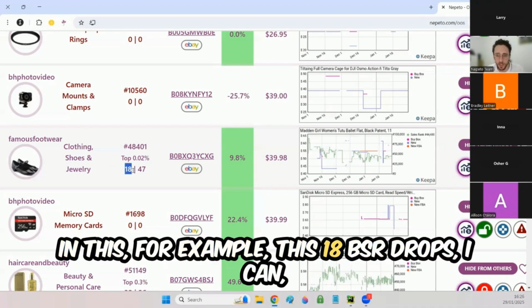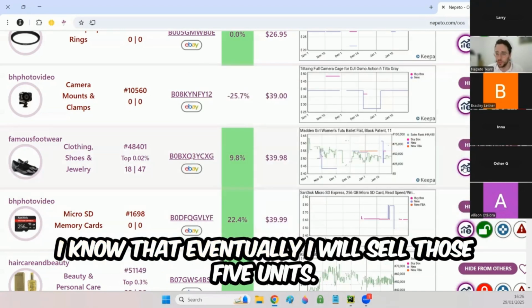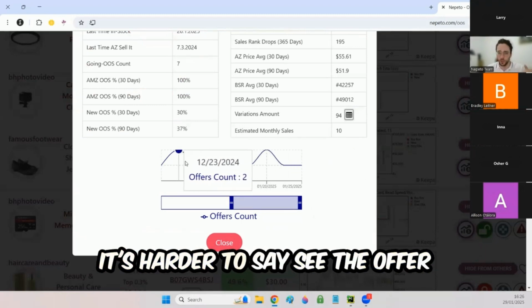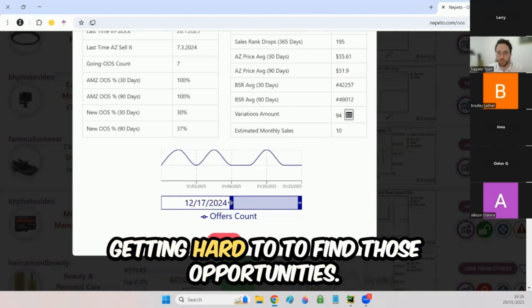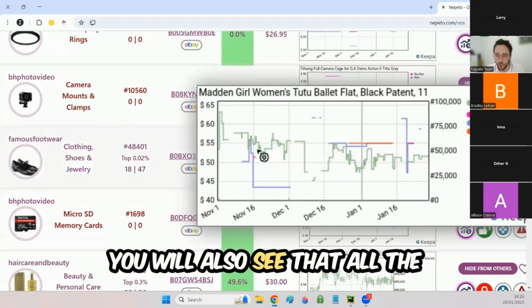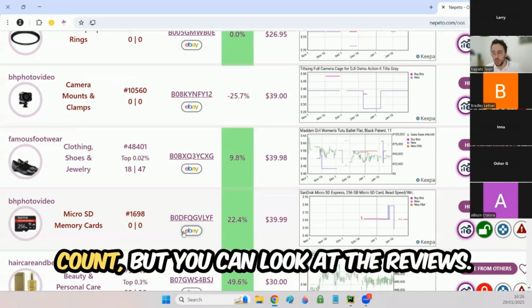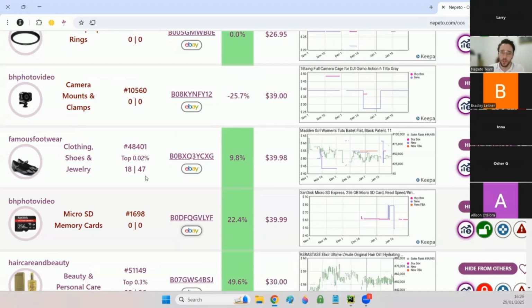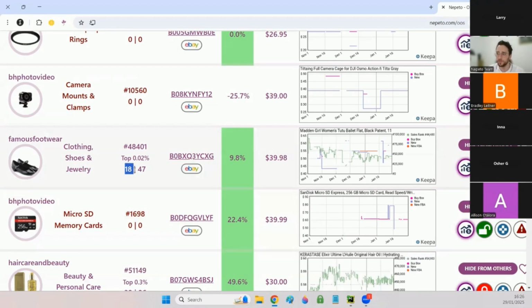So if I see a nice amount of BSR drops, for example this 18 BSR drops, I can do my test buy with 5 units. I know that eventually I will sell those 5 units. And you also can see the offer count moving. In the out of stock section, it's harder to see the offer count moving because people are getting hard to find those opportunities. This is why it's out of stock. You will also see that all the time it's out of stock, in stock, out of stock, in stock. So I cannot say look at the offer count, but you can look at the reviews. If the reviews go up, it means that it's good. But if I see 18 BSR drops, I will do my five units test buy.